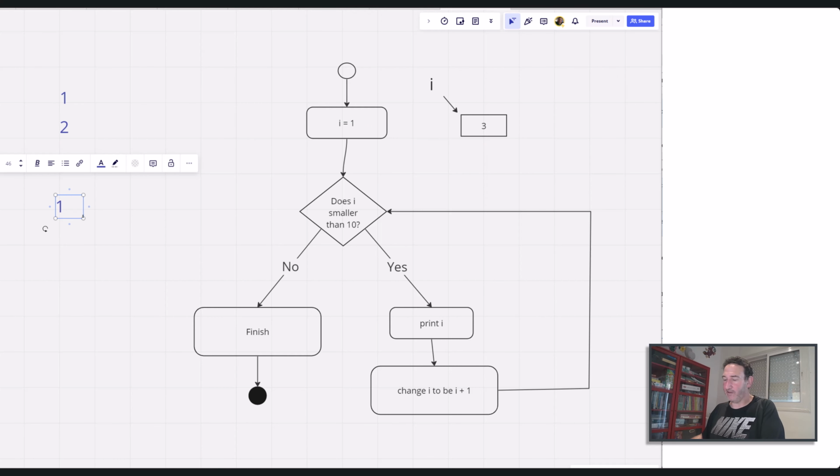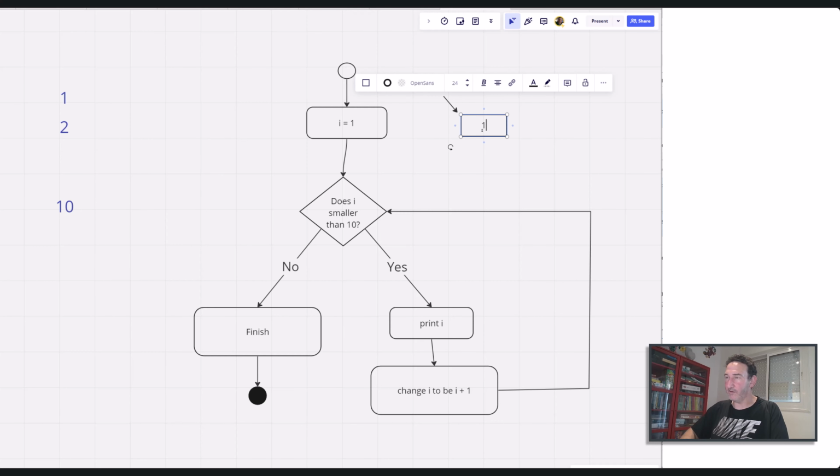Now here, things will act differently, because once it changed from 9, it got 9 plus 1, so I will now get the value of 10, and go back here, and then it asks, is I smaller than 10? But of course 10 is not smaller than 10, so the answer is no, and then we'll finish. So the output will be 1, 2, 3, 4, 5, 6, 7, 8, 9, and 10. And this is a loop.